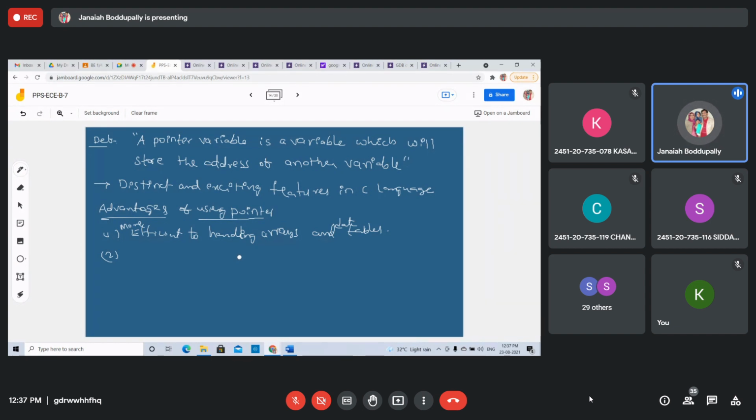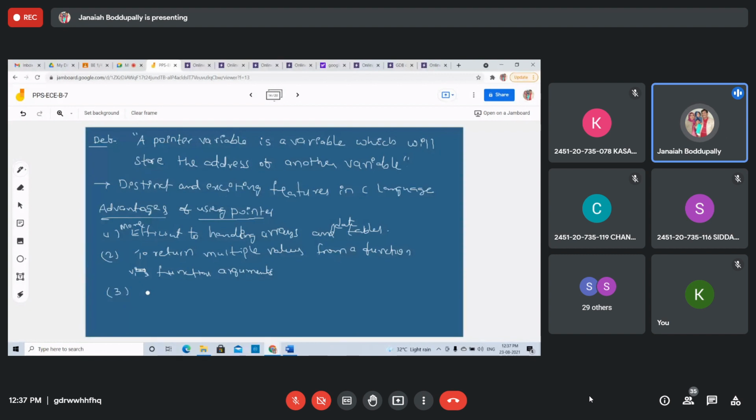We can return multiple values from a function as function arguments if we use pointers. So the first one is handling arrays and data sets.